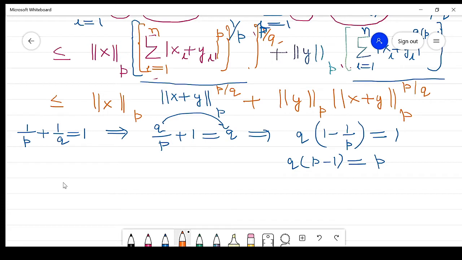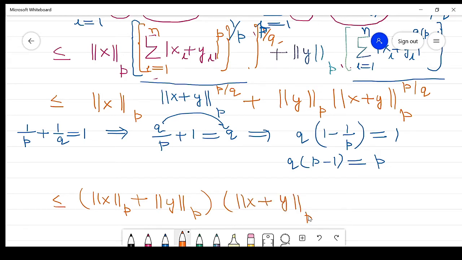Now the next step: this is again less than or equal to the norm of x in p plus the norm of y in p, into the norm of x plus y in p, and the entire term is raised to power p by q.